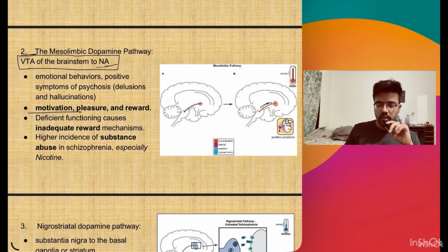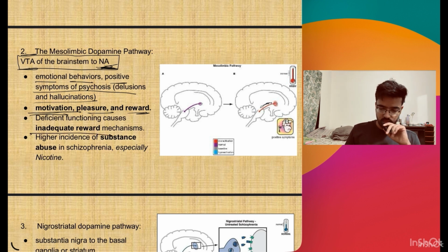Now we will be seeing the mesolimbic dopamine pathway. It is from the ventral tegmental area to the nucleus accumbens, and this is responsible for motivation, pleasure, and reward, emotional behaviors, and positive symptoms of schizophrenia like delusions and hallucinations. Deficient functioning causes inadequate reward mechanisms, and there is a higher incidence of substance use in schizophrenia, especially nicotine.